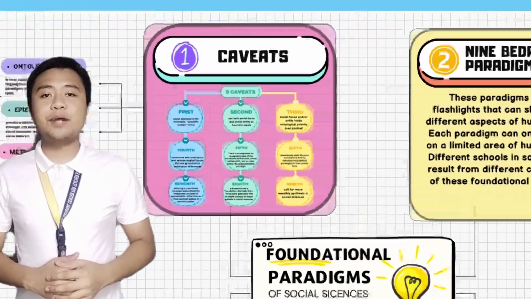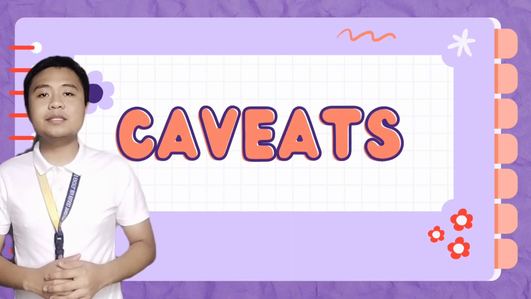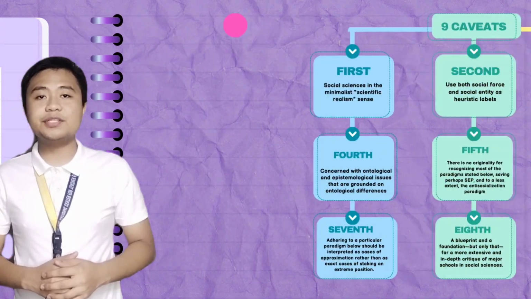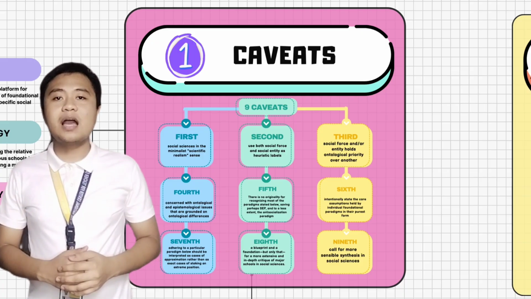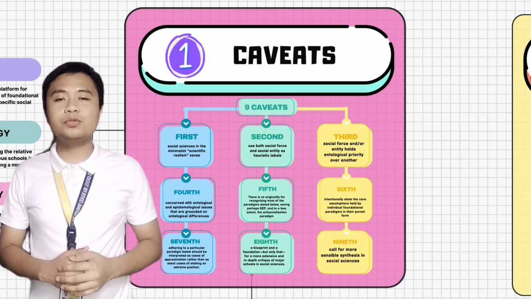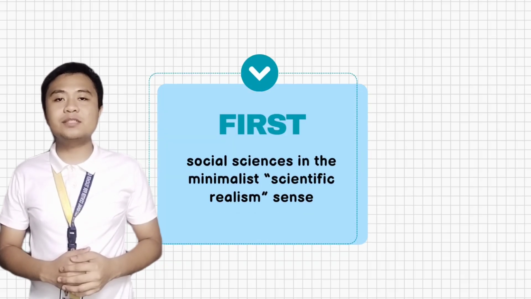In the first part, the author Shipping Tang provided 9 important caveats or disclaimers to guide the readers about the roadmap of the paper. Of all these 9 caveats, I want to emphasize Tang's proposal to focus on social facts and not on normative social theories.